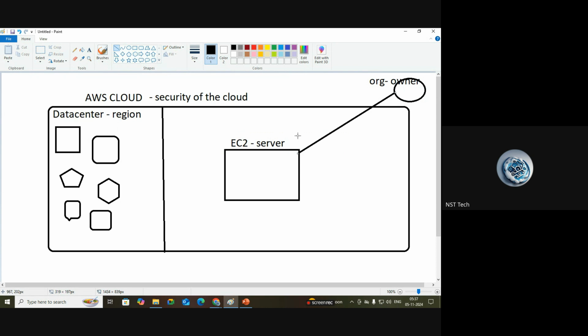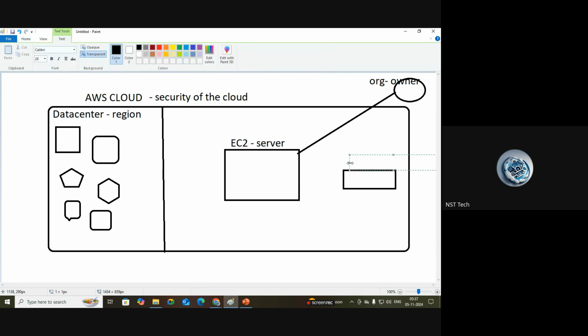On top of this EC2 server, what software does he install? What data does he store? To whom does he give access? Everything is the customer's responsibility. Not only EC2; let's say he is going to work with the IAM service. If you don't know it, please go through our previous videos. There is a video on IAM on our channel.